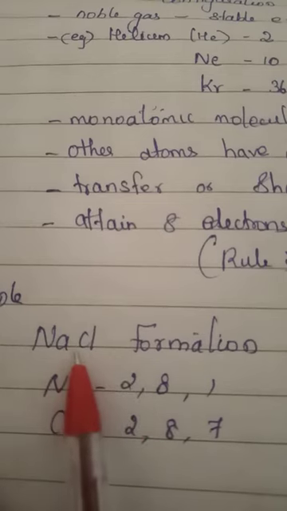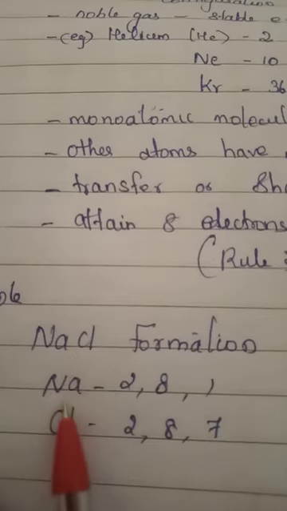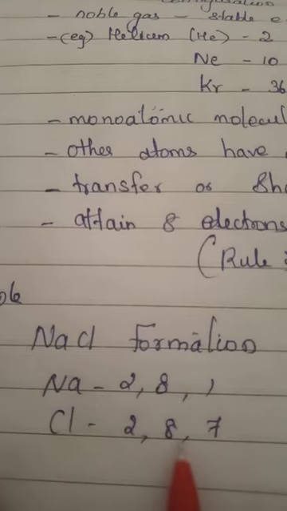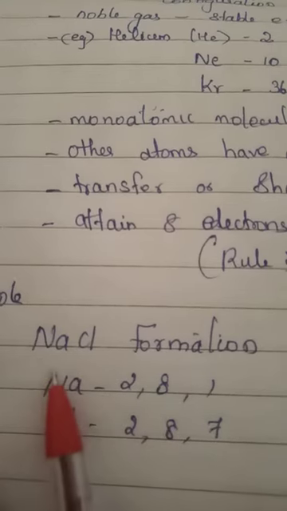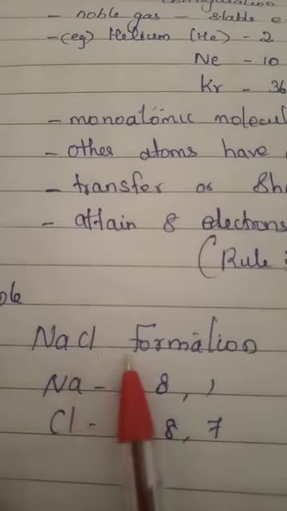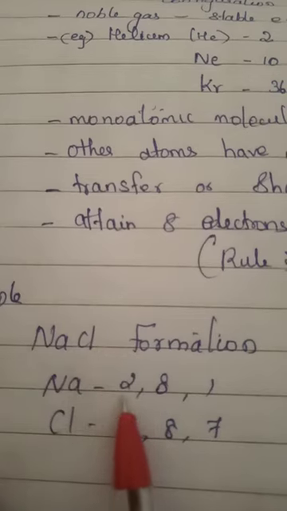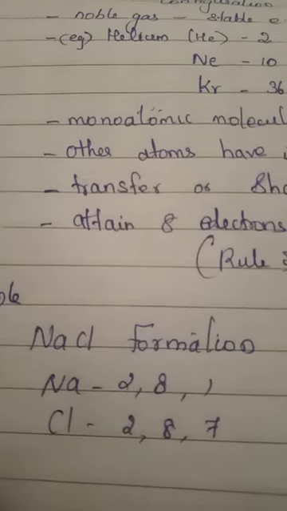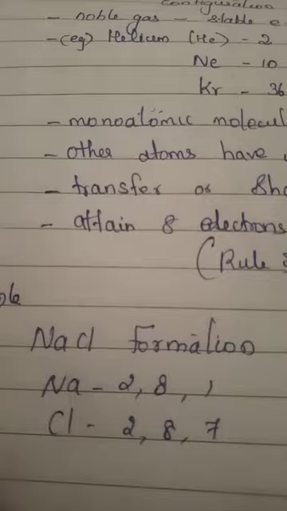These two are held together by a bond, a force, that is called a chemical bond. So sodium transfers 1 electron to chlorine and forms a single unit molecule, sodium chloride, so that both will obey the rule of 8. Both will get 8 electrons and they will be stable in the atmosphere.